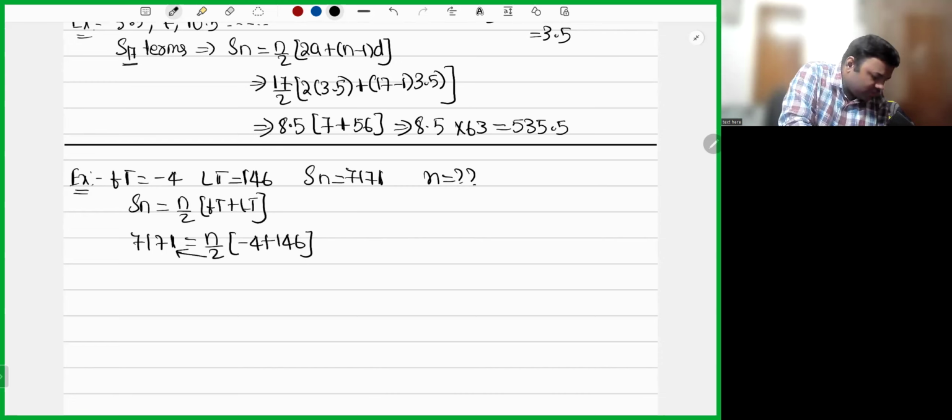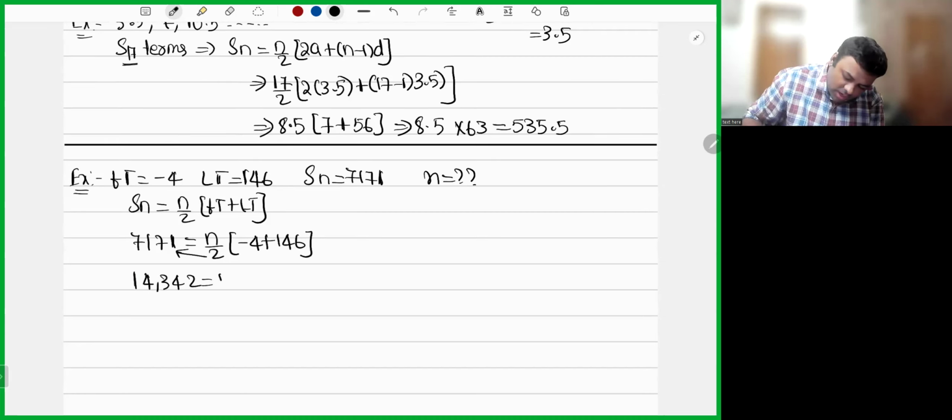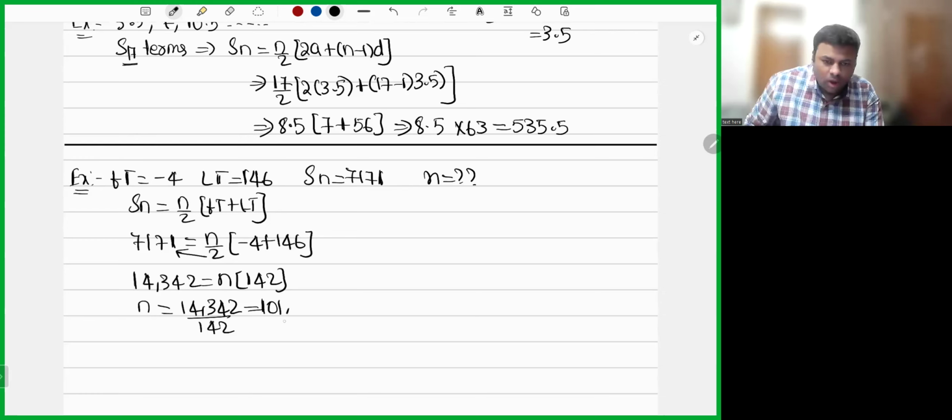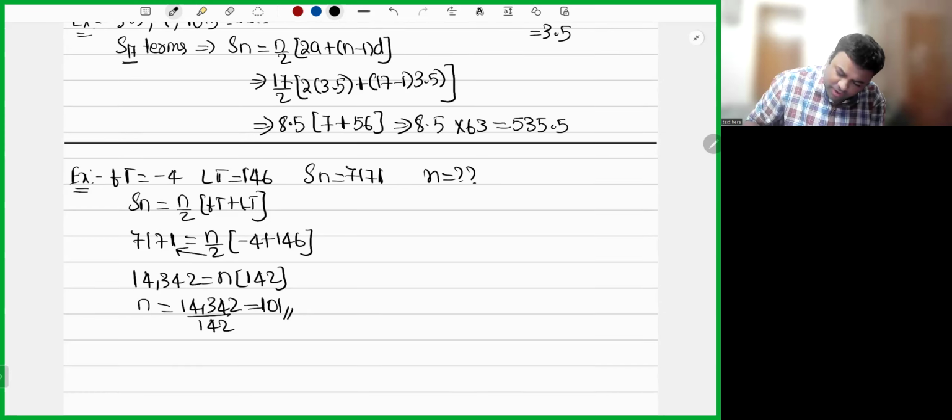So 7171 into 2 is 14342, which is equal to n into, what is 146 minus 4? 142. So n is equal to 14342 by 142. So it's simple, the answer is 101.